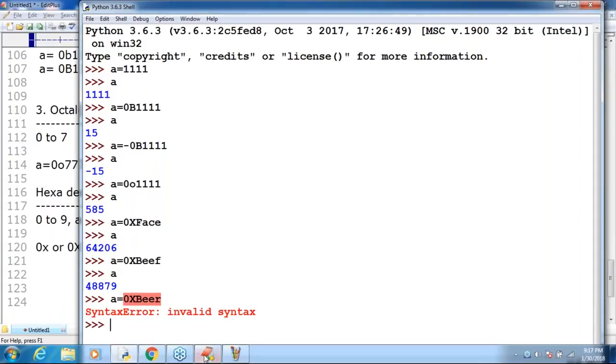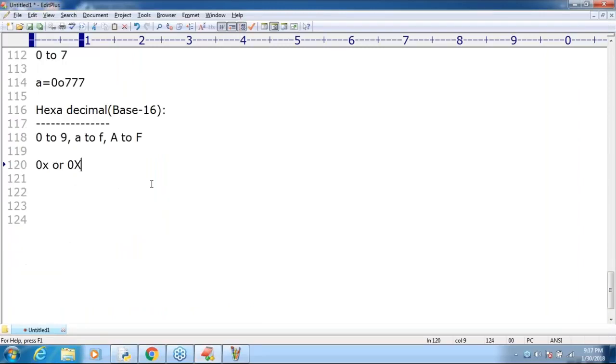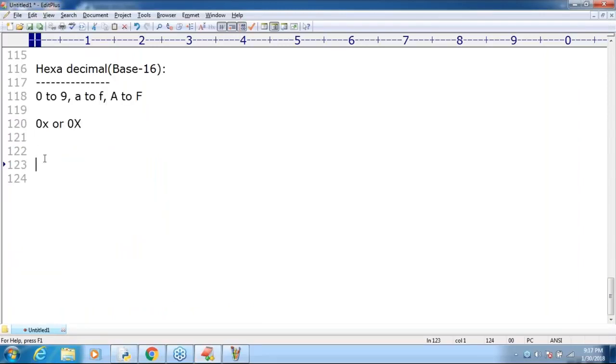Are you able to understand, right? So for representing int value, how many ways are available? Four ways: decimal, octal, hexadecimal, and what is the last one? Binary. Okay.